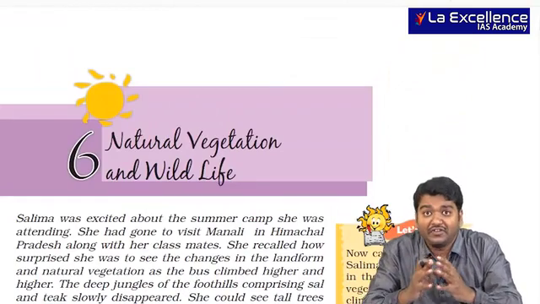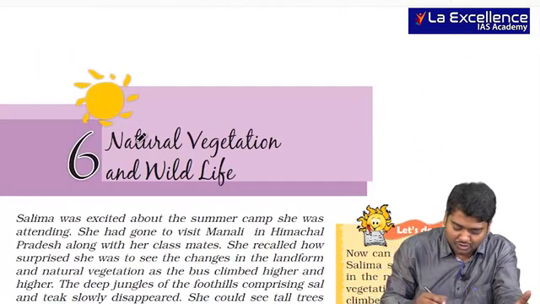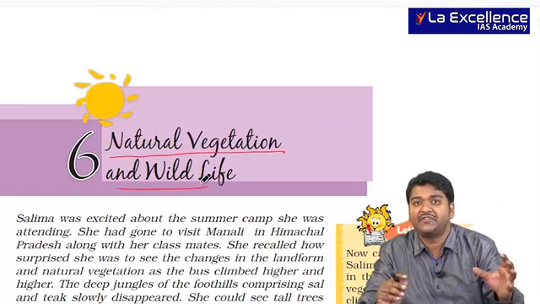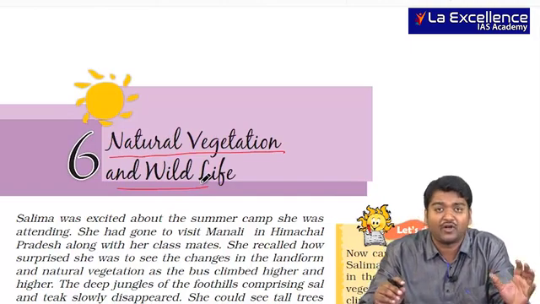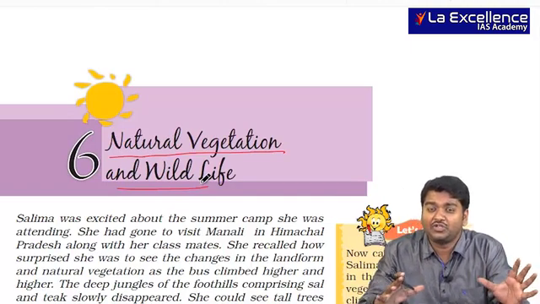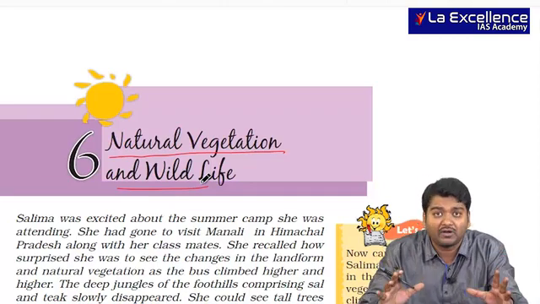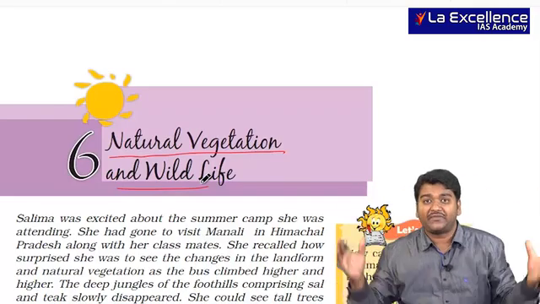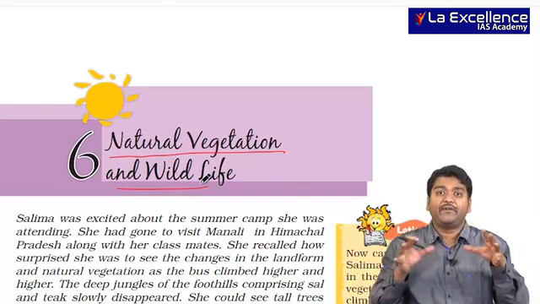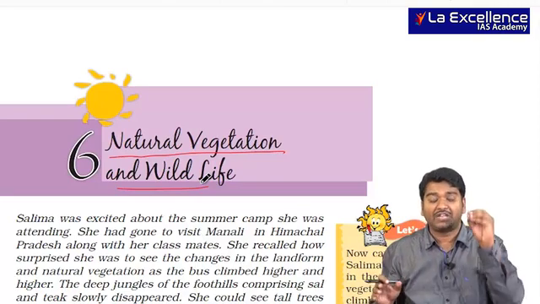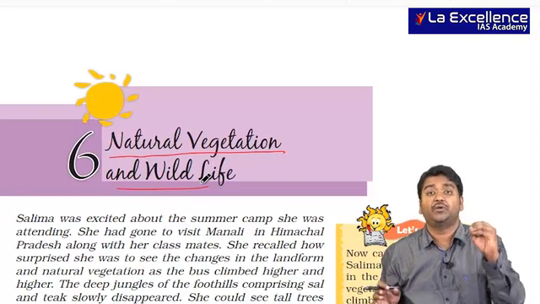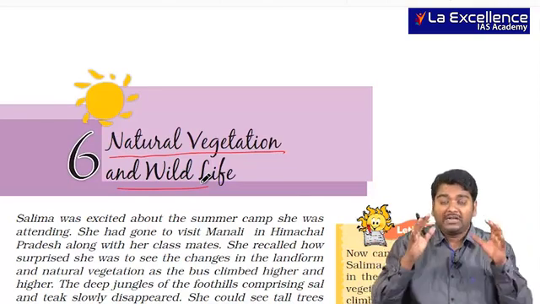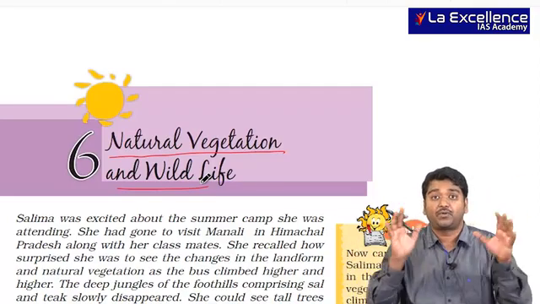The next chapter that we need to read is with respect to natural vegetation and wildlife. As the name itself indicates, it has relation with environment and ecology. In environment and ecology, you will be reading about different forests that are present in India. But here, we are looking at a broad classification of forests, and information here is very less. I'll just tell you some factual information that you need to remember with respect to the natural vegetation in this chapter. But later, I'll tell you the geographic distribution of this properly.